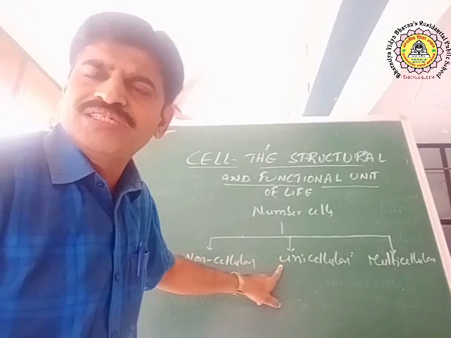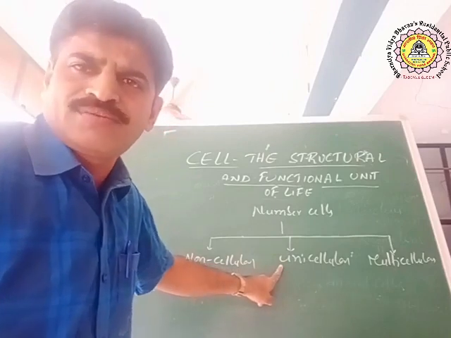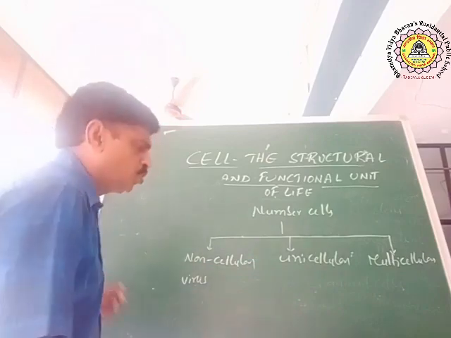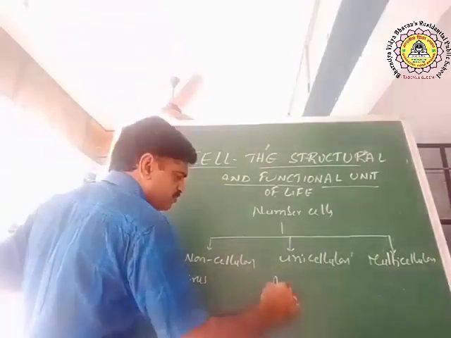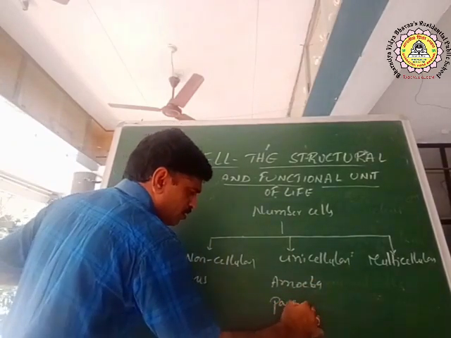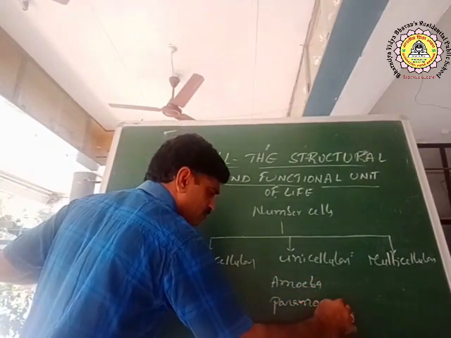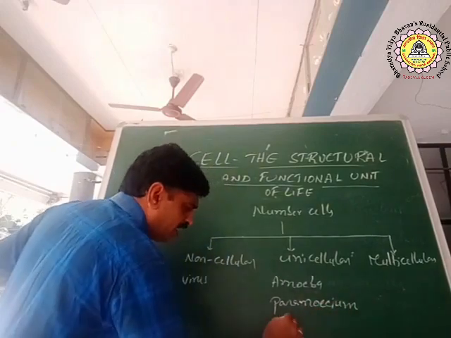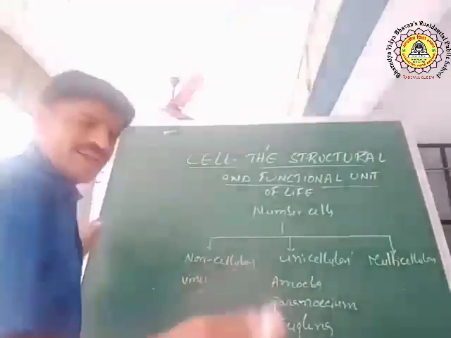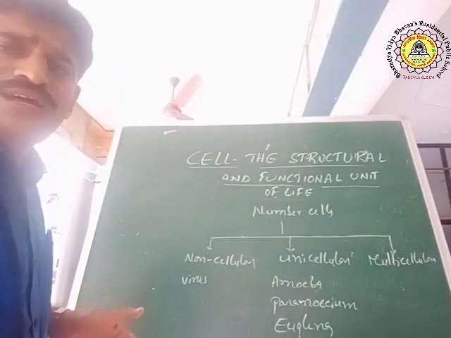Unicellular, uni means single-cell organisms. See, amoeba, paramecium, euglena, chlamydomonas, and bacteria also come under unicellular.